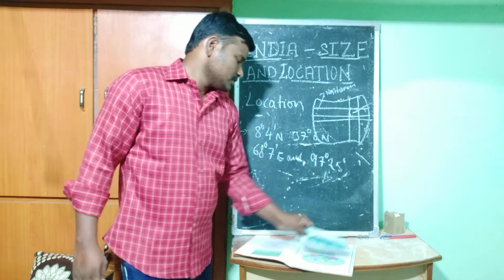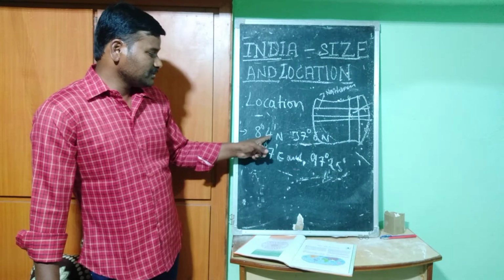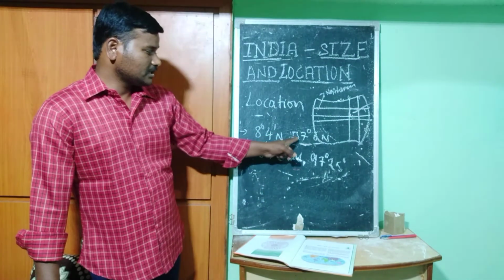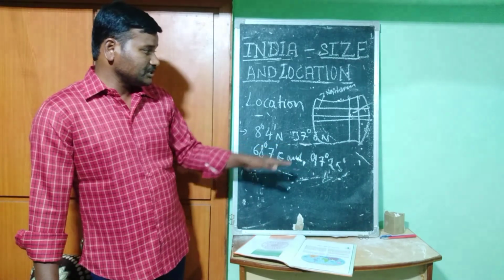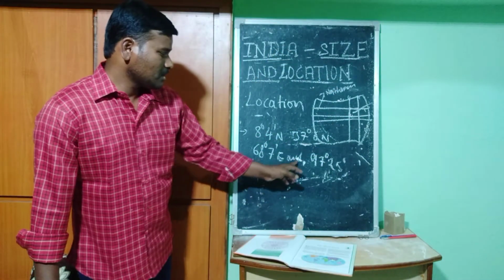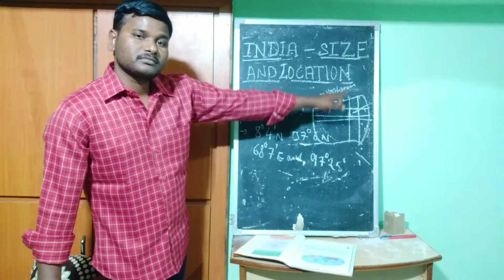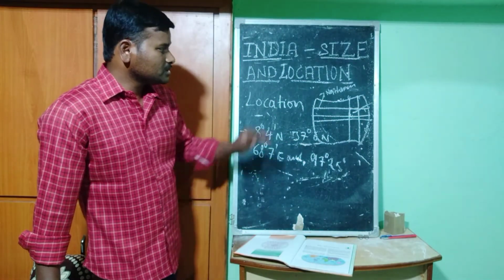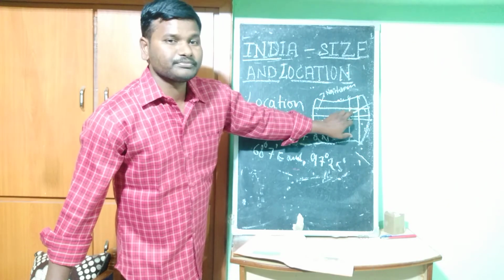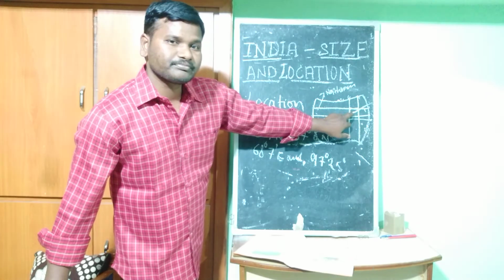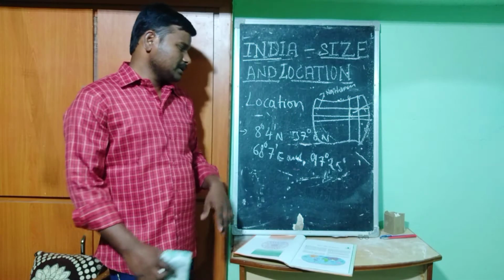That is why we always talk about the longitudes and latitudes: 8 degrees 4 minutes north latitude, 37 degrees 6 minutes north latitude, 68 degrees 7 minutes east longitude and 97 degrees 25 minutes east longitude. The meeting point of these latitudes and longitudes gives the exact position of India on the globe.